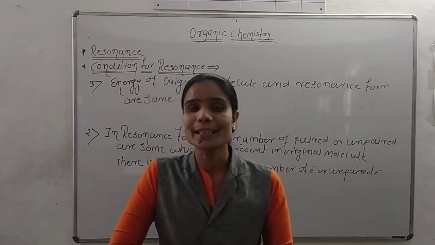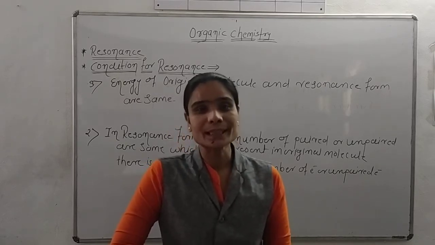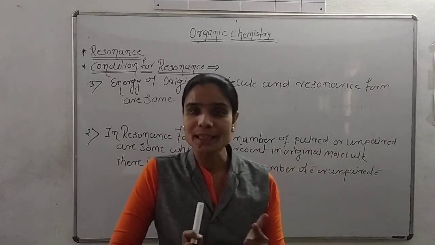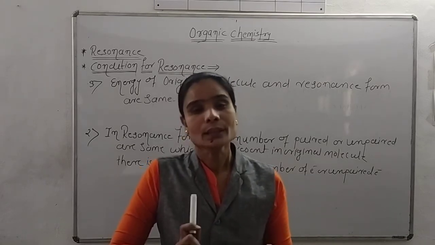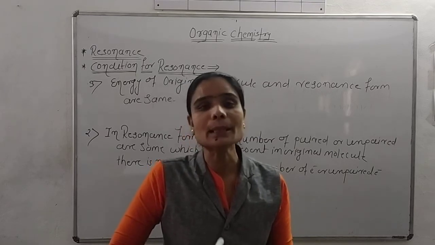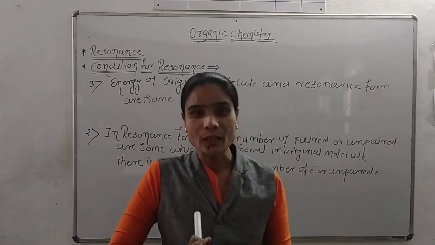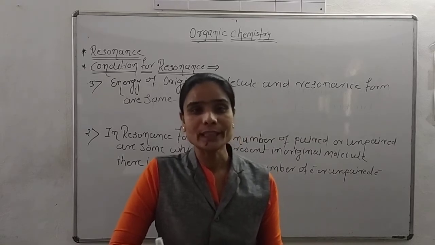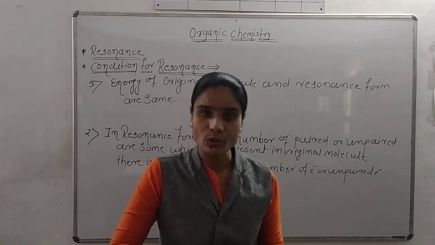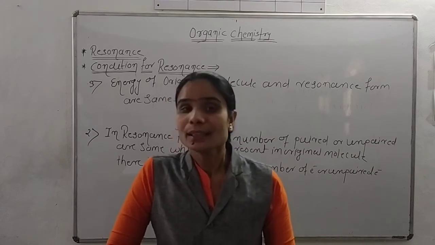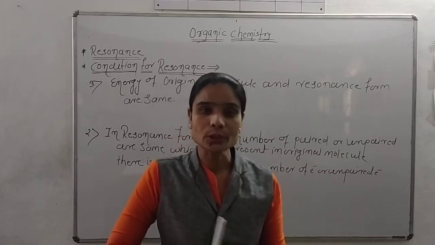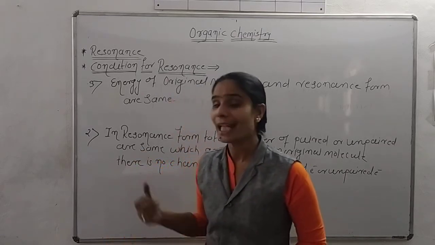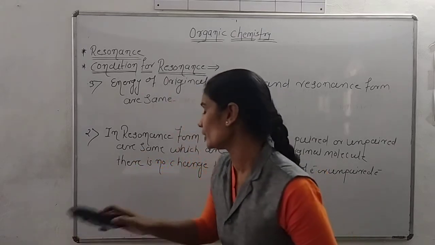The first says that a change takes place only in the position of electrons and the nuclei of atoms do not change. Second, whatever the number of electrons, paired or unpaired, present in the original molecule, that same number is present in the resonance form. And third, the energy of the original molecule and the resonance form are always the same. So these three are the conditions for resonance.